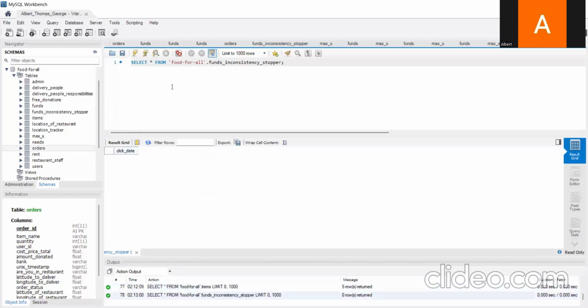Basically, what this does is it tries to prevent updating the same stuff 2 times a day. It's a very critical issue if the same stuff is updated 2 times a day. Suppose the maximum amount of funds for the people involved is 5 rupees. If this gets updated on every order or on every donation, then the whole logic would break.